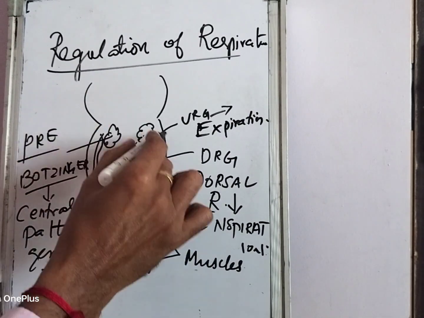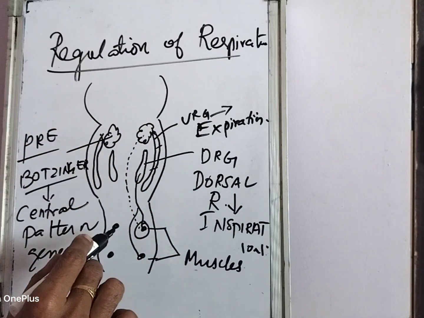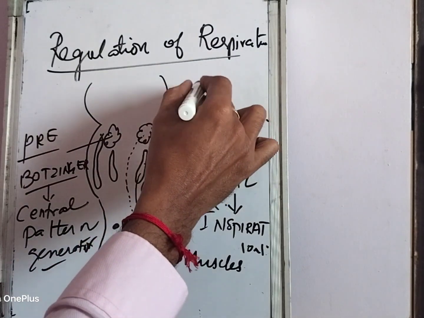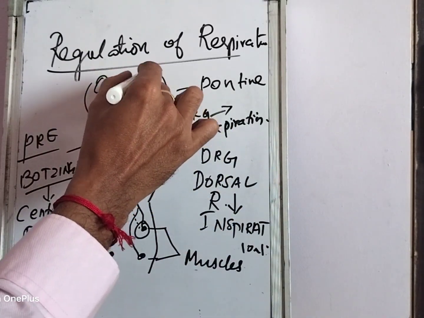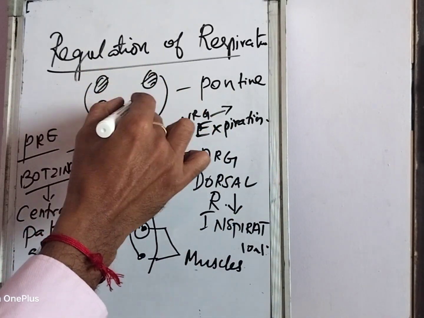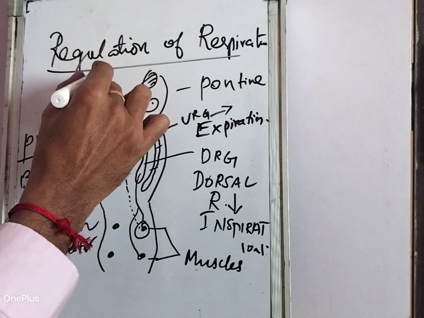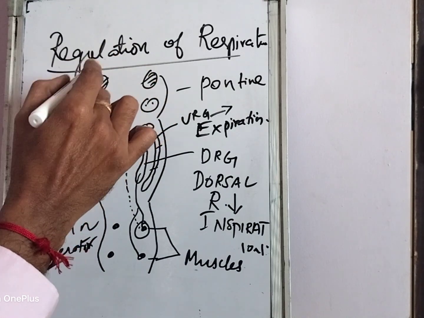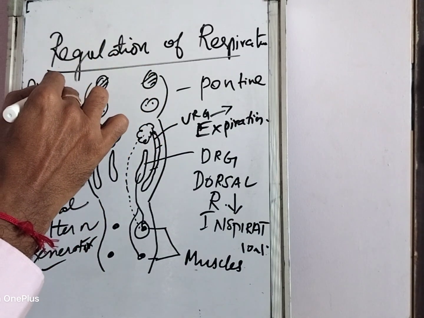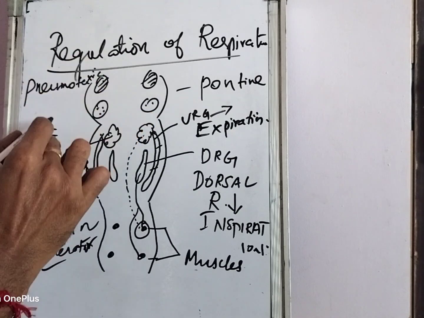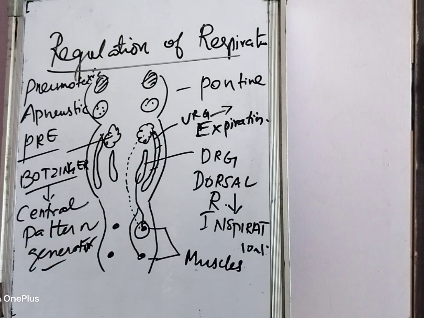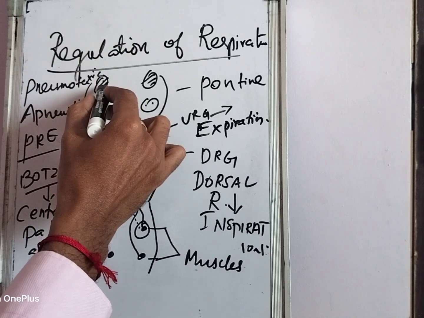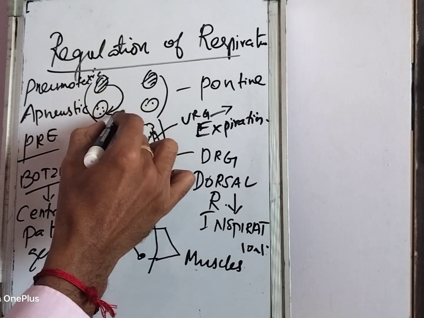Now these respiratory centers are in turn modulated by the pontine centers. So here you have the two pontine centers: one is the pneumotaxic center, the other is the apneustic center. In the upper pons you have the pneumotaxic center, and this one is the apneustic center. Normally the pneumotaxic center has an inhibitory output to the apneustic center.